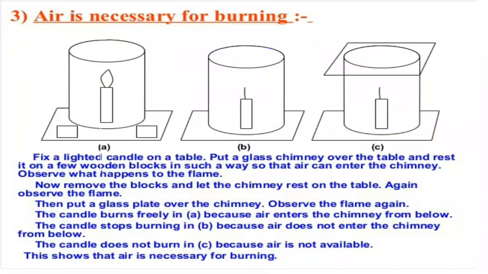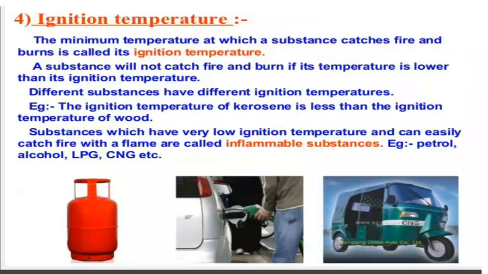In 6.2 you will be taking 1 candle, 1 chimney and 2 wooden blocks. In the first case you will be lighting a candle and placing it over these wooden blocks. You can see what is happening to the candle. In the second case you will be removing the wooden blocks, and then you will observe what happens to the candle. In the third one you will be putting a lid over it and observing. Answer these questions, and what happens you have to explain, write and submit to me as homework for today. Clear?